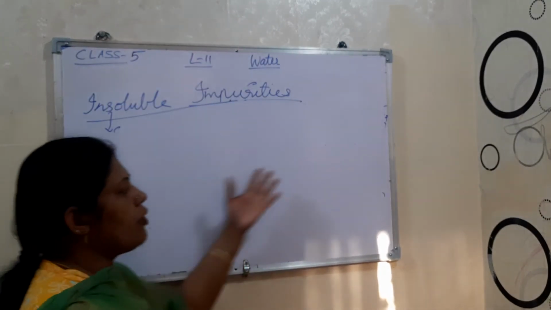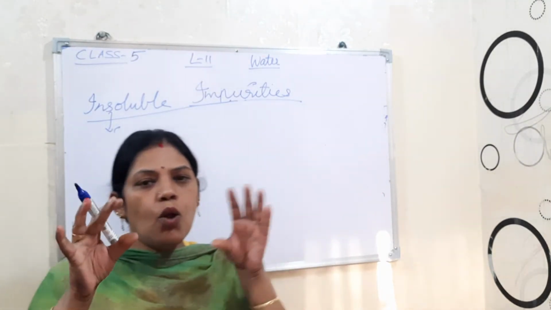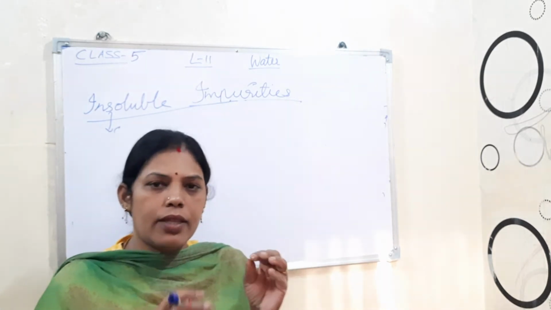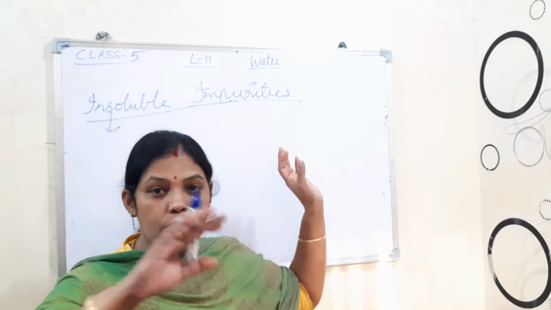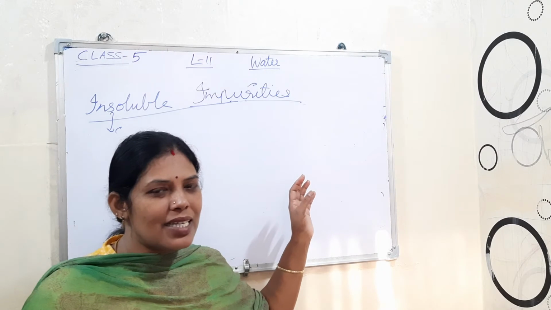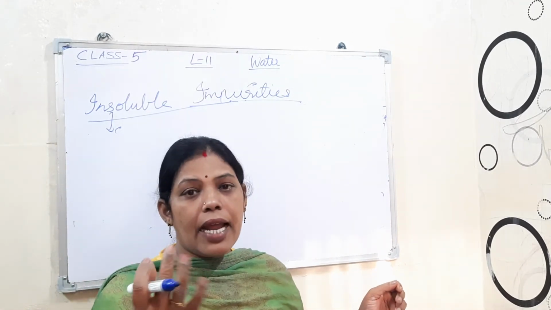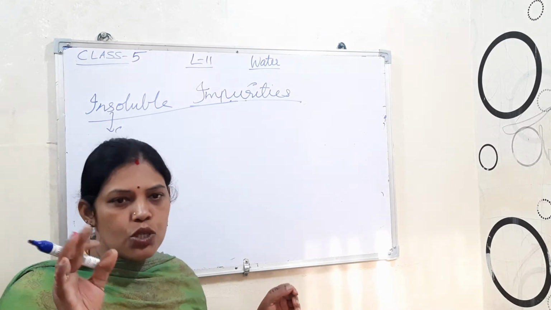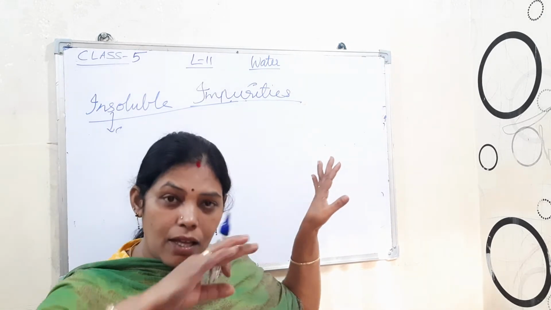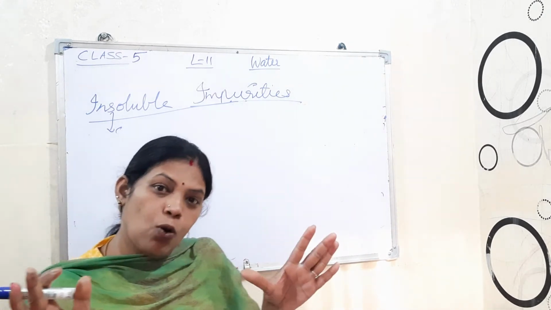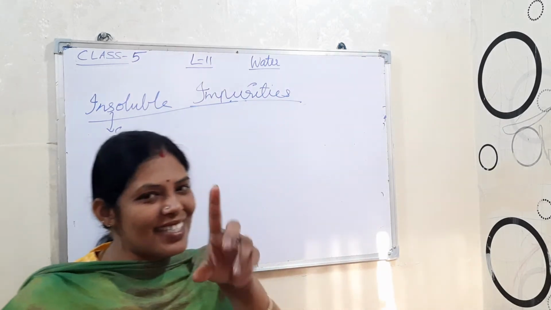Here itself if you keep a cloth, cotton cloth, muslin cloth, then those light particles, like the leaves or the dry twigs, are collected on the filter itself, that means on the cloth itself, then we can say it is filtration.